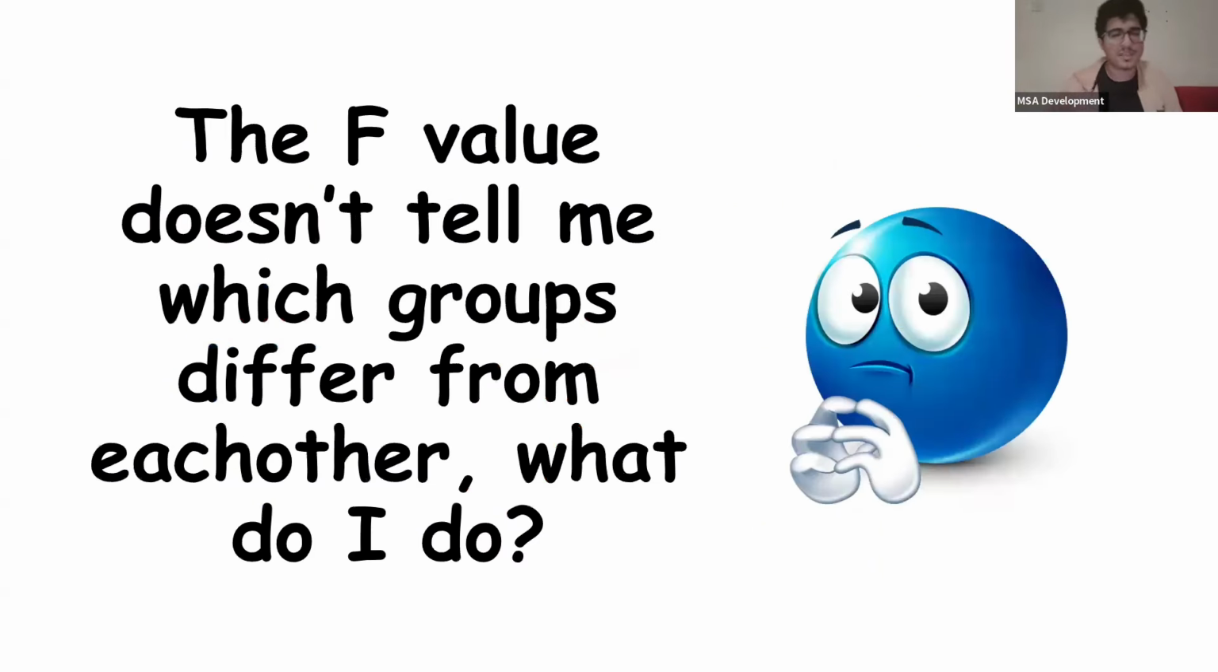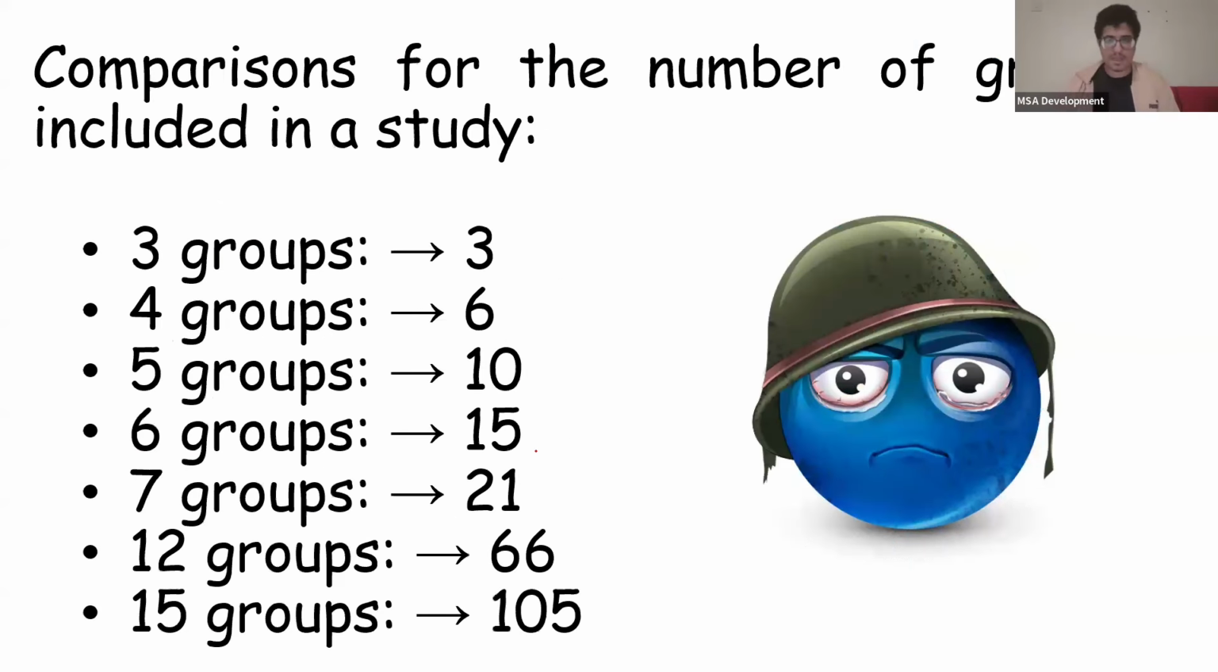So the F value tells me that there's a statistical significance, but it doesn't tell me which groups differ from each other. So what do I do in this case? How do I know which groups differ from each other? And listen, if I have 15 groups to compare, I have to do 105 comparisons. It's crazy, right? As we increase the number of groups, the number of comparisons we'd have to do increases exponentially.